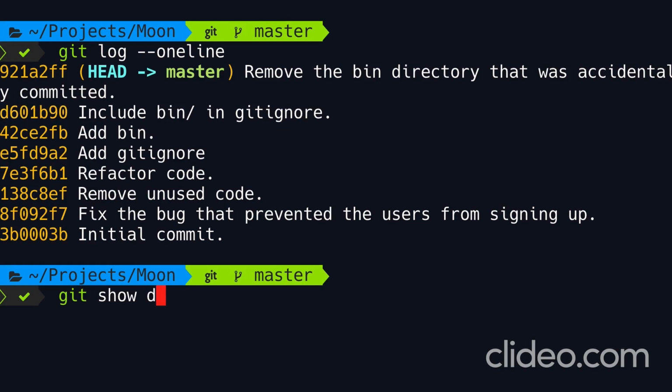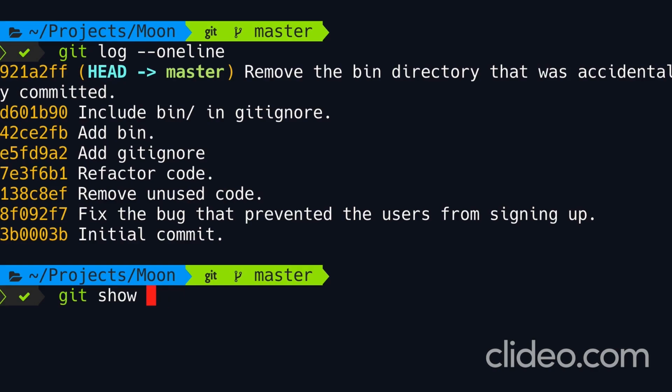So we type D601B90. Now we don't have to type all the 7 characters. We can type fewer characters as long as we don't have another commit whose ID starts with these characters. So that's one way to reference a commit. Another way is to use the HEAD pointer. So look, HEAD is currently in front of the last commit.